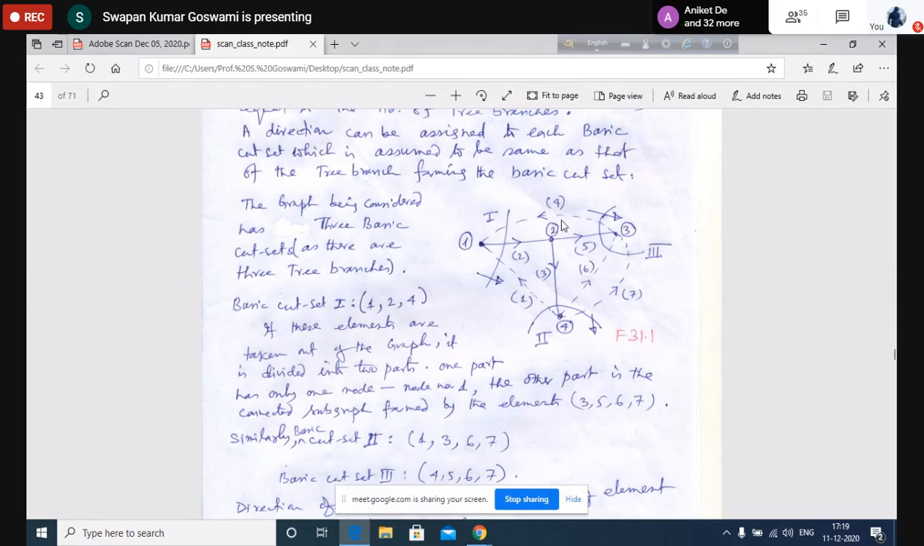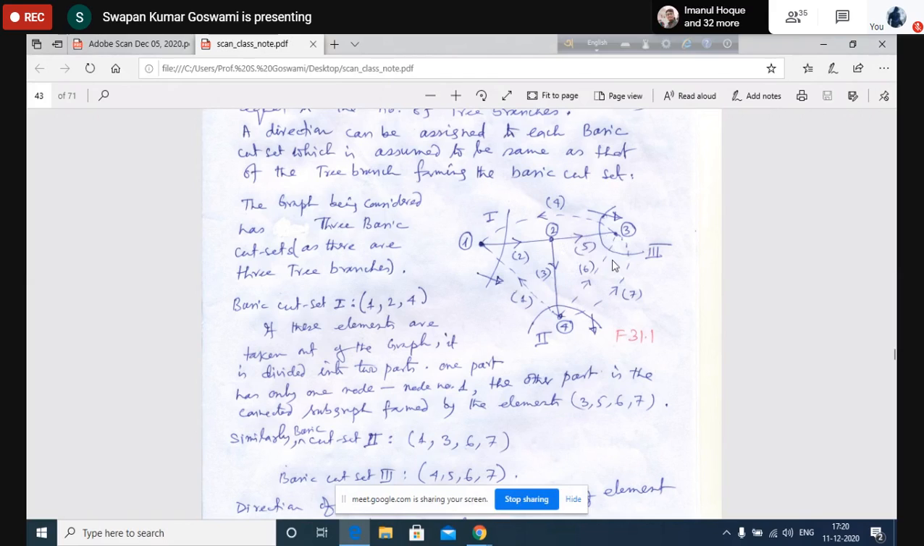Similarly, if I join element number 6 with the tree, then 3, 5, 6 together will form a loop, and that again is a basic loop because these two are tree branches and this is the link. If I join 7, then another basic loop will be formed where 3, 5, 7 is the loop, 3 and 5 are the tree branches, and 7 is the link. So 1, 2, 3 is a basic loop, 2, 4, 5 is a basic loop, 3, 5, 6 forms another basic loop, and 3, 5, 7 forms another basic loop.